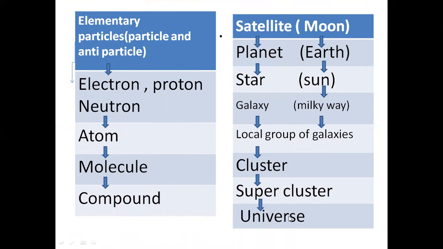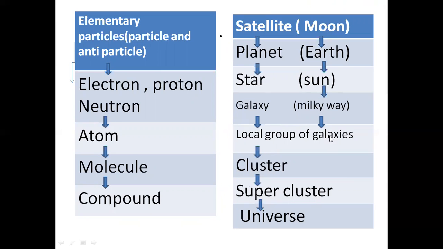If you start from the universe, it is nothing but billions of superclusters, and a supercluster is formed with clusters, and a cluster of galaxies is formed with local groups of galaxies, and a local group of galaxies has galaxies, and a galaxy has billions of stars, and around the star planets are revolving, and around the planets satellites are revolving.